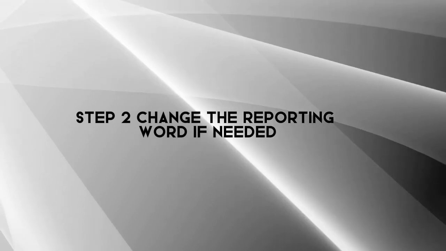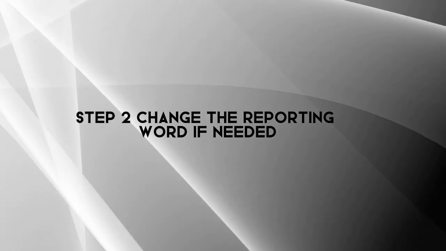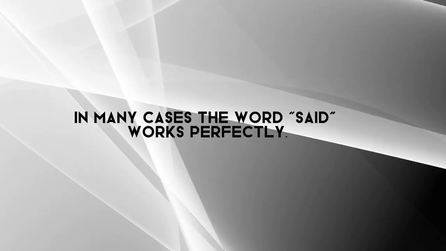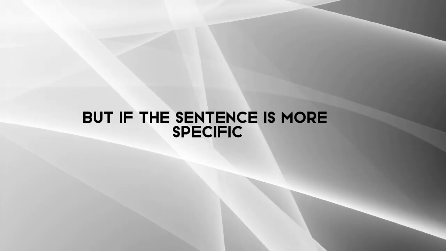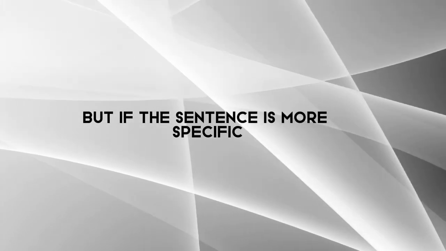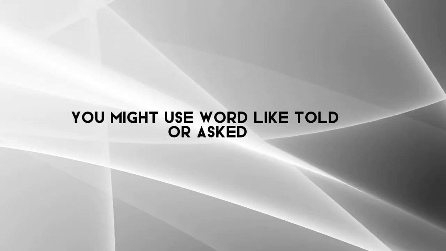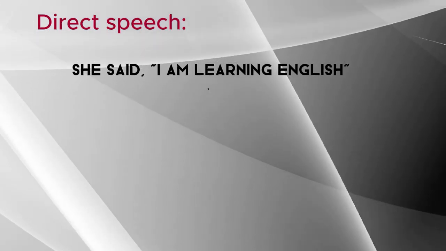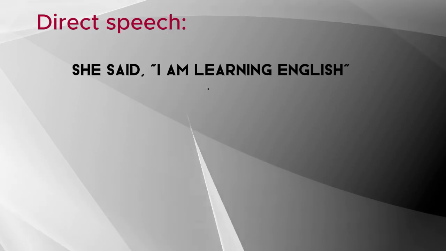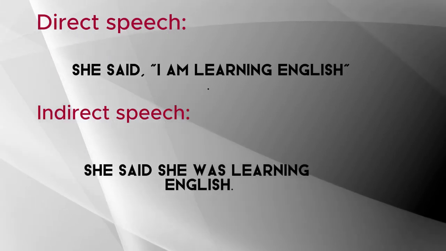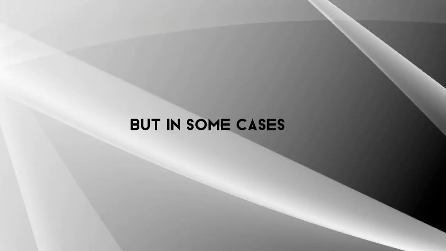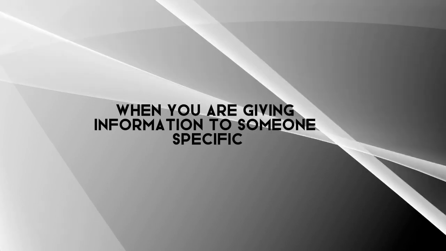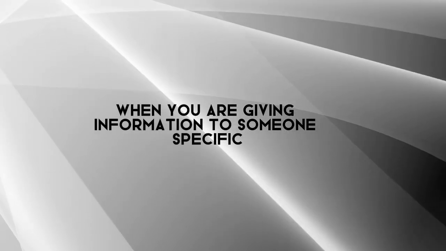Step 2. Change the reporting verb if needed. In many cases, the verb said works perfectly, but if the sentence is more specific, you might use verbs like told or asked. For example, she said, "I am learning English." Here, said stays the same. She said she was learning English.